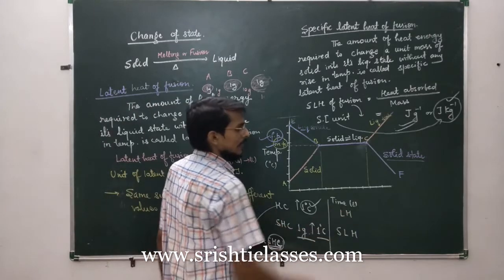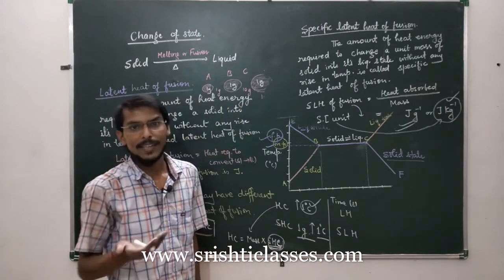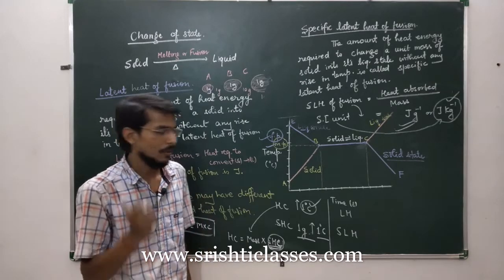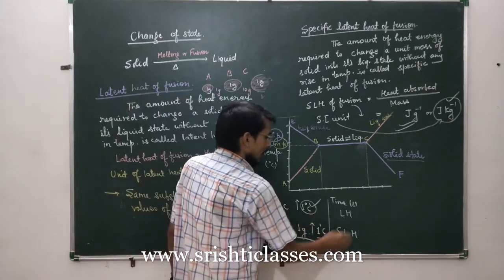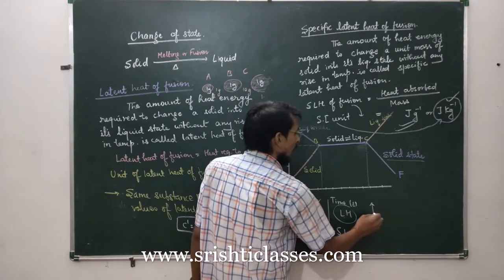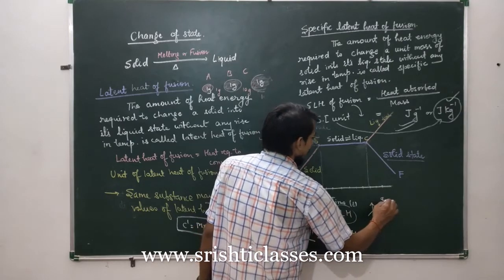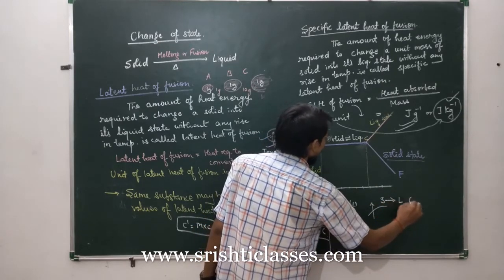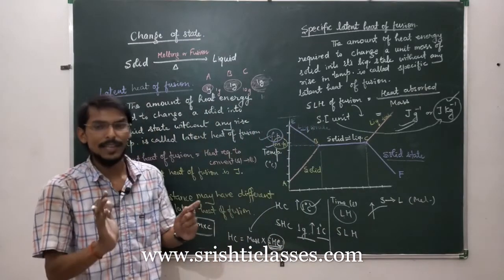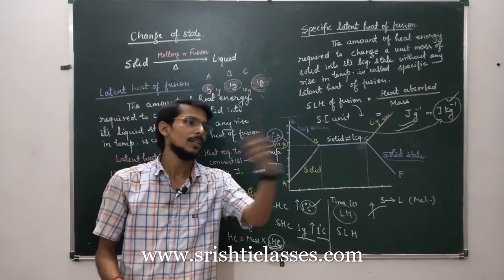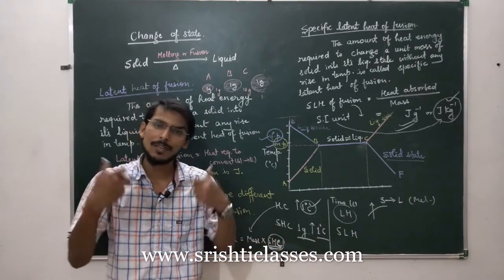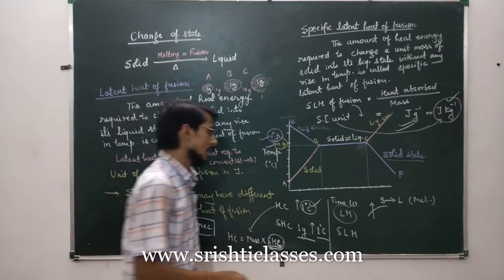Now latent heat. When we say latent heat of fusion, it means we are talking about melting a solid. Okay. So here the latent heat is the amount of heat required to melt a solid, that is solid to liquid, melting. The amount of heat energy required to melt a given mass of solid into liquid state. The mass is not specified, whatever may be the mass.